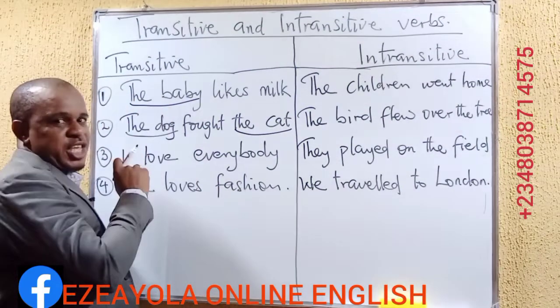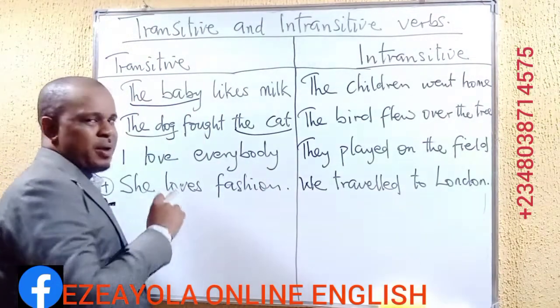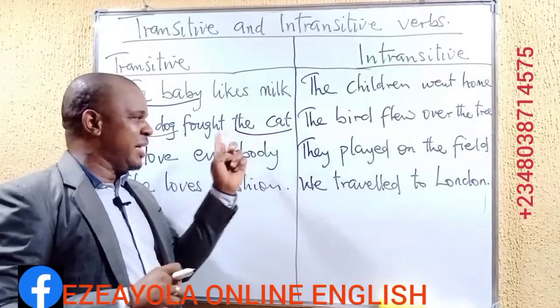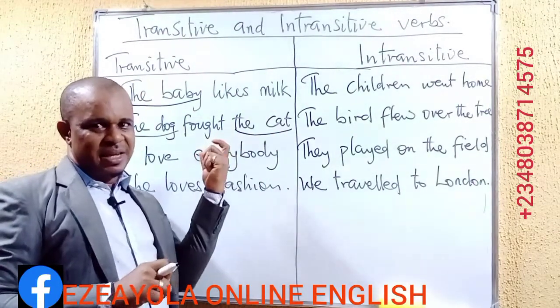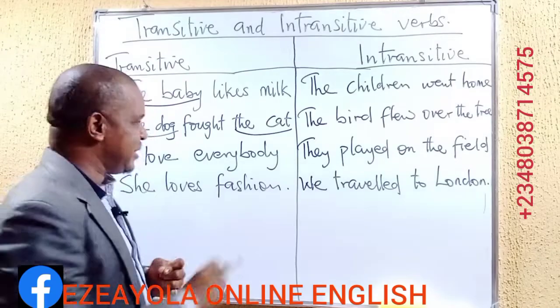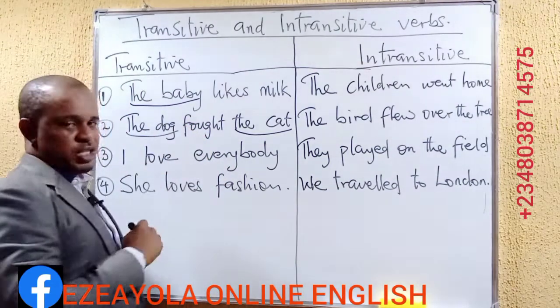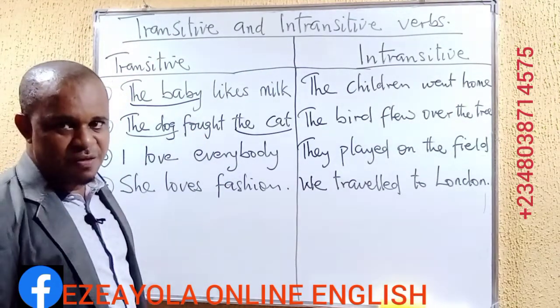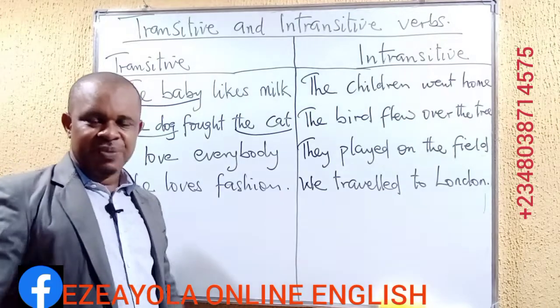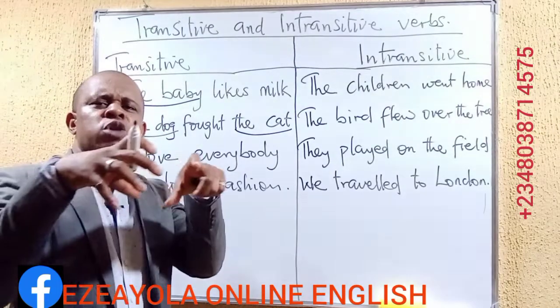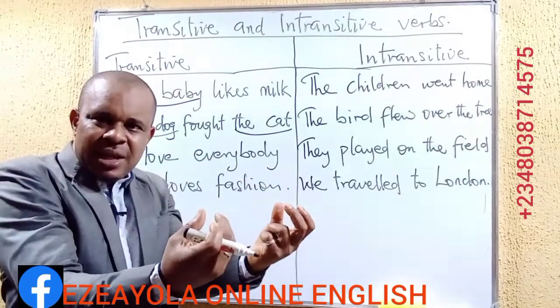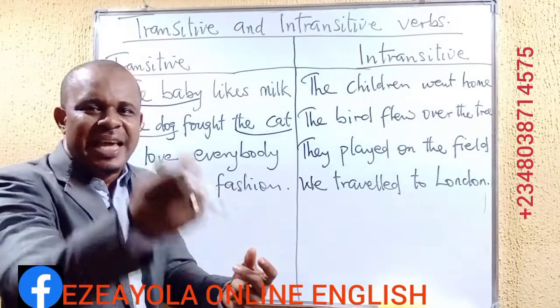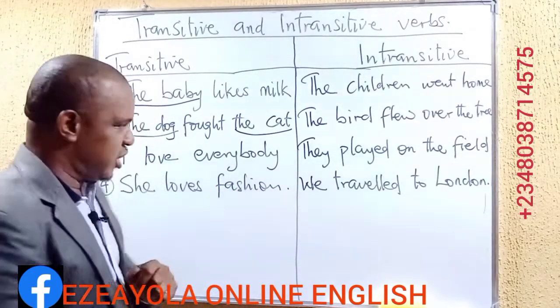So the subject here, and then the verb, finally the object. The verb is admitting the object, okay? Yes, that's why the fought here, which is the verb, is a transitive verb. Take note again, transitive verbs are those verbs that accept, they admit objects in sentences where they exist.